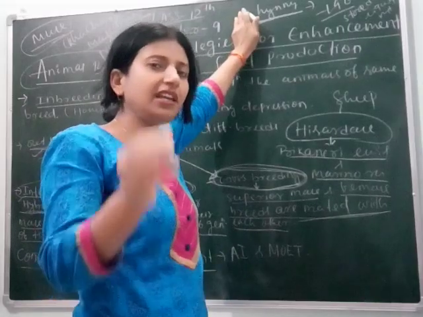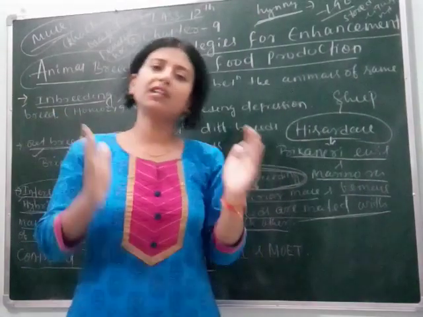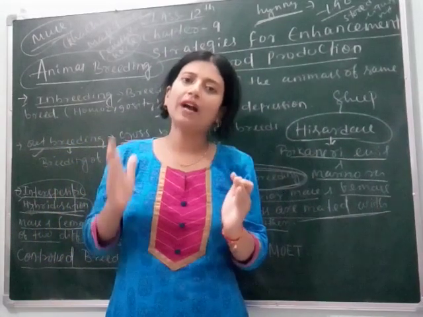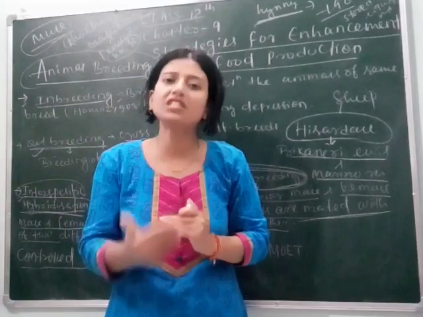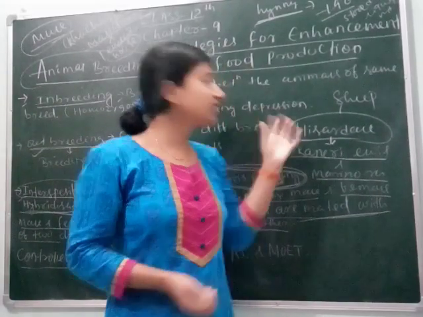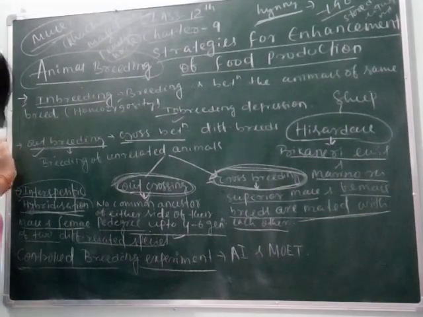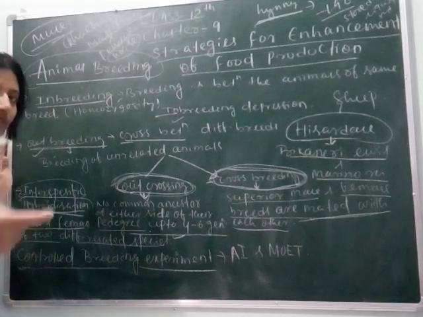Clear students? If we use the traditional technique of mating the bull with the cow, then it will produce a single animal. But if we do artificial insemination, at a time we are able to produce thousands of animals. So this is another technique used nowadays to increase the herd size, means to increase the number of animals.